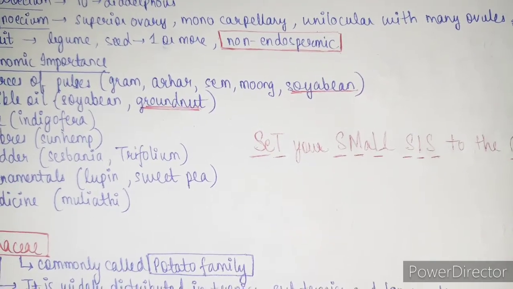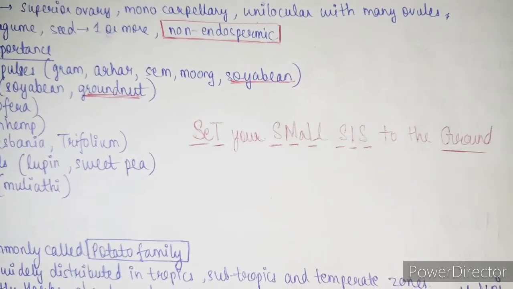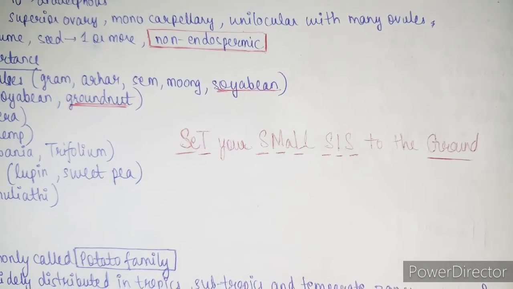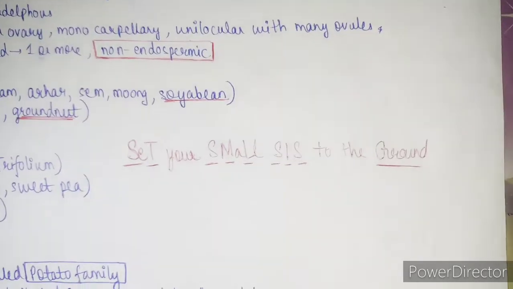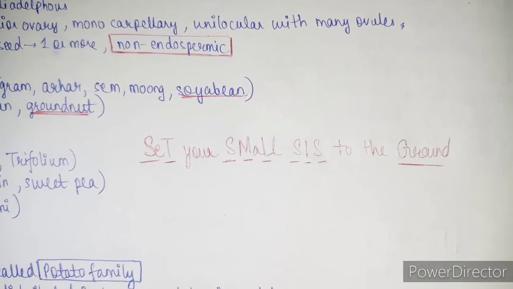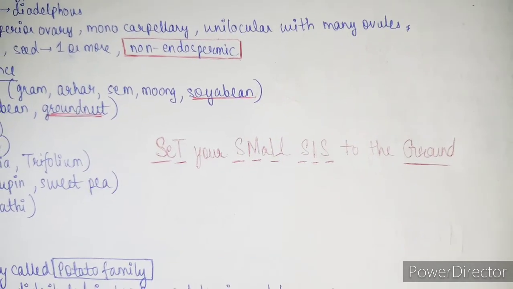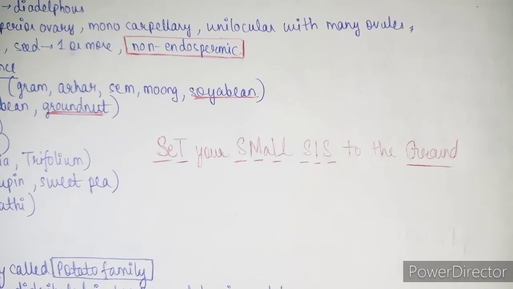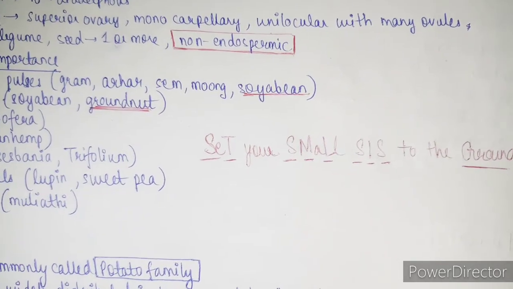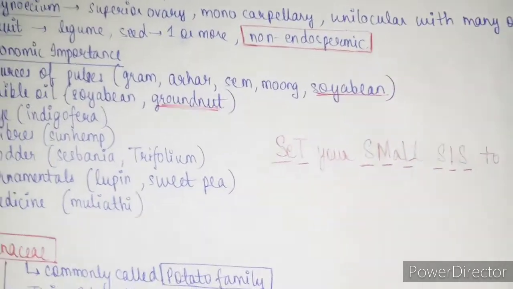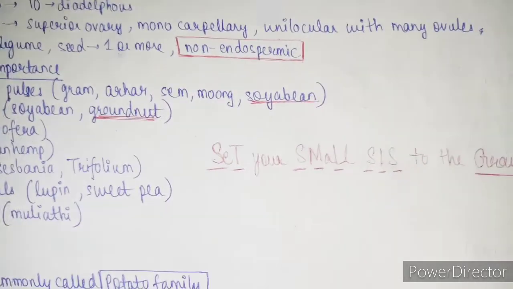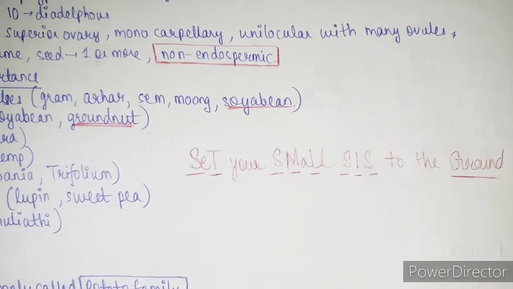sun hemp, or you can just reverse them out. Then to the ground. Now to the is only for completing the sentence and ground is for groundnut. So set your small cis to the ground, that is sesbania, trifolium, sweet pea, mulethi, lupin, then soya bean, indigofera, sun hemp and groundnut. So these were all the examples of Fabaceae family which you learnt by the set your small cis to the ground.